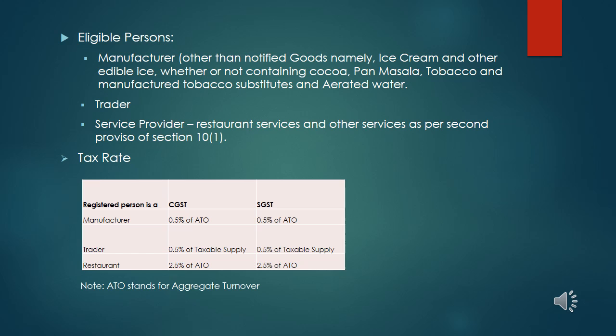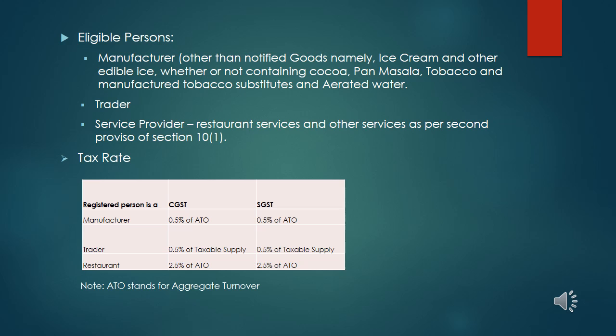Trader, yes, it can be an eligible person. Service provider, again, as I explained in the first slide, it is available to restaurant services. However, other services are also available for those who can opt for the composition scheme. I have explained the condition in the first slide. So again we have two conditions over here that I have explained in the first slide. So service provider explained.